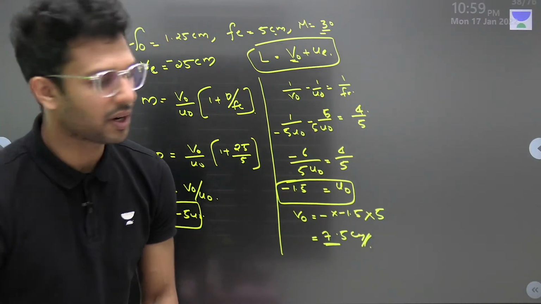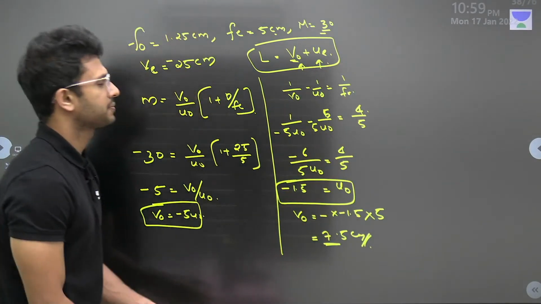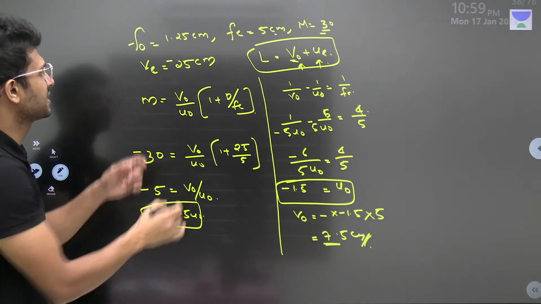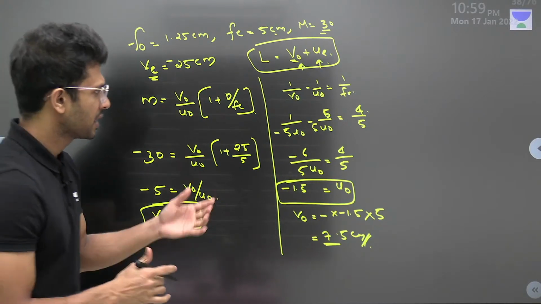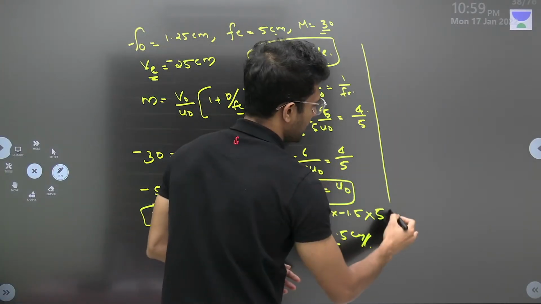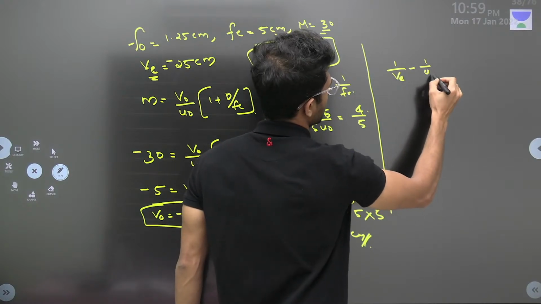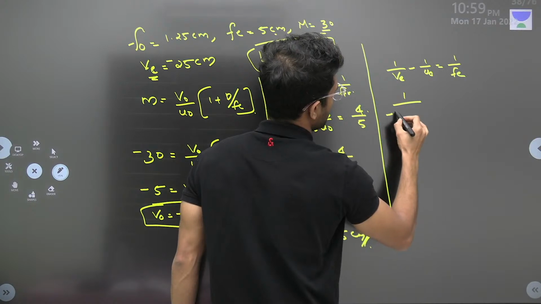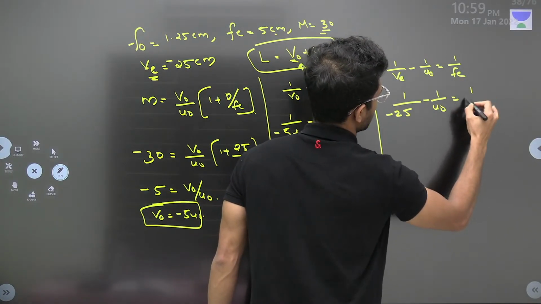Now, what is left to be found out, bacha log? V naught is already there. UE we have to find out. The final image is formed at least distance of distinct vision. So VE value minus 25 is given. So I'm going to write the lens formula for eyepiece. That is 1 by VE minus 1 by UE is equal to 1 by FE. 1 by minus 25 minus 1 by UE is equal to 1 by 5.